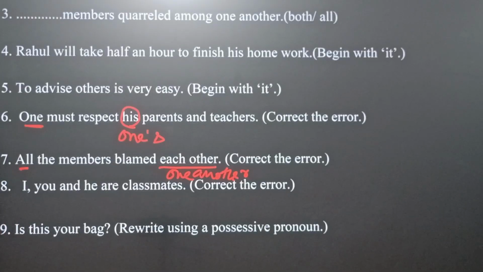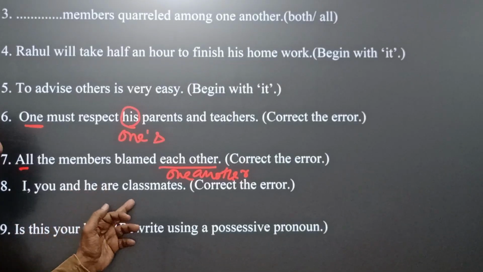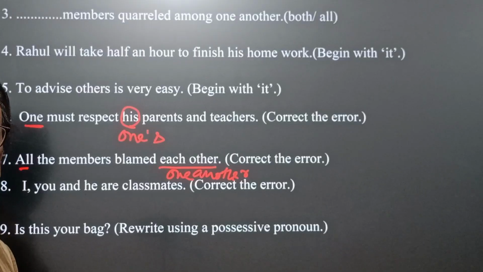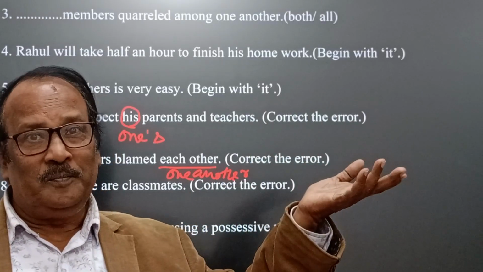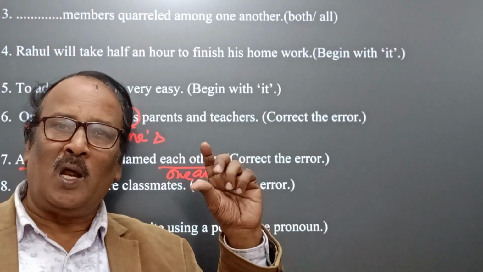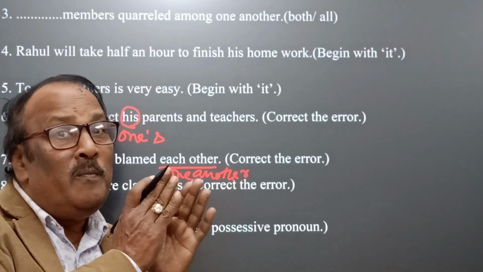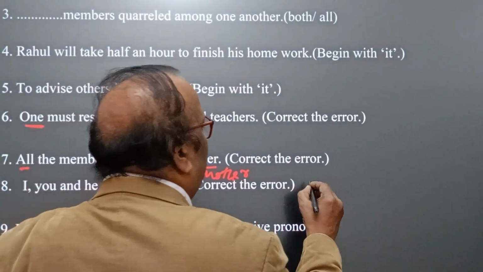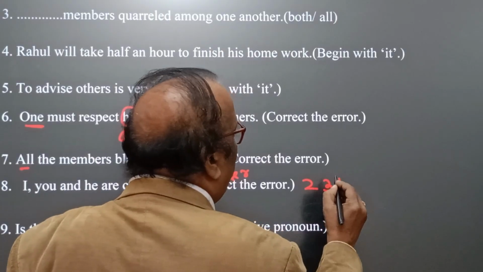The question number 8. I, you, and he are classmates. Here the sentence is wrong. How? Because whenever we have more than two personal pronouns, in that case we have to use them in proper order of second person, then third person, then first person.